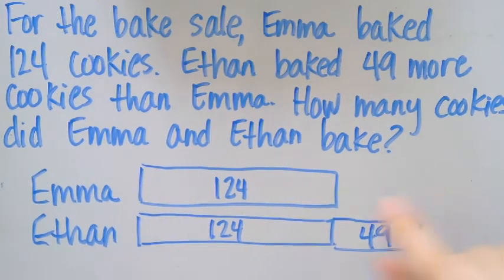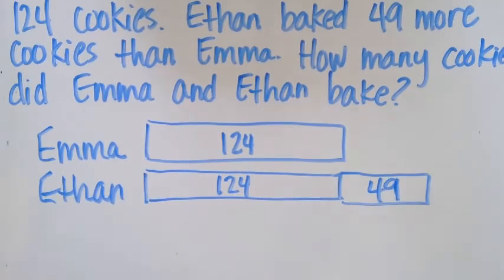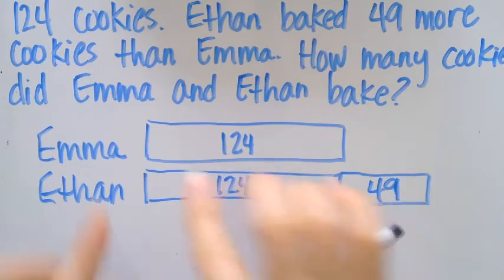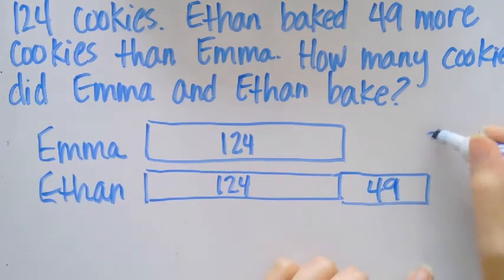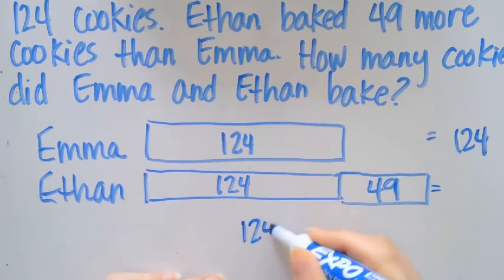So now that we have the tape diagram, now we have to do the actual operation, okay? So what am I going to add to get my answer? Remember, how many cookies did Emma and Ethan bake? I know that the total for Emma is 124. What is Ethan's total? Okay, Ethan's total is going to be 124 and 49 combined. So I'm going to go ahead and do that here.